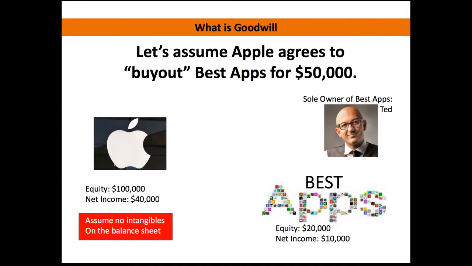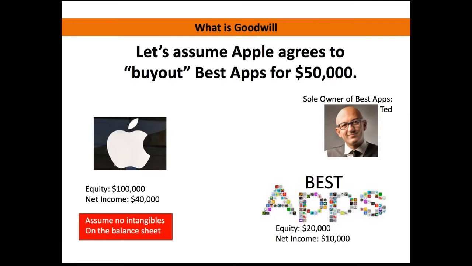When you look at that ratio, net income to equity, that's our return on equity, and it's going to be 50%, which is extremely high. Because of that, Best Apps can sell their company for an enormous premium. To be honest with you, it would probably go for something like $100,000 as opposed to $50,000.